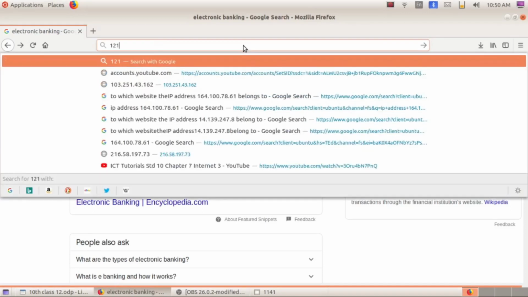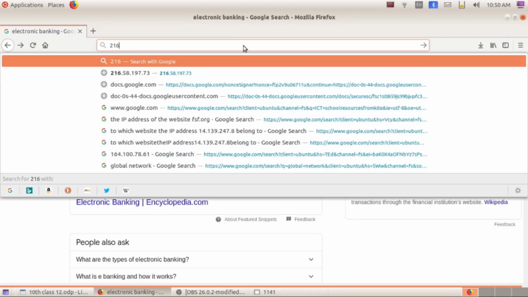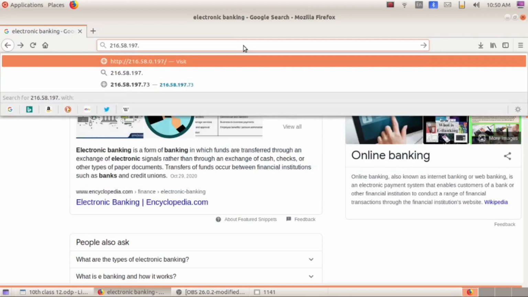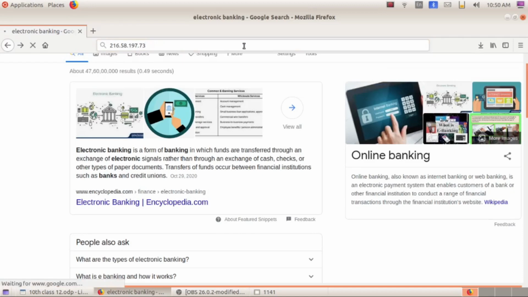The first IP address is 216.58.197.73. I'm going to search this corresponding IP address and let's see which website we'll get.